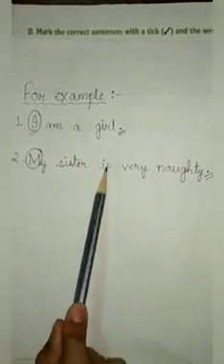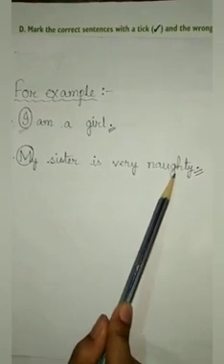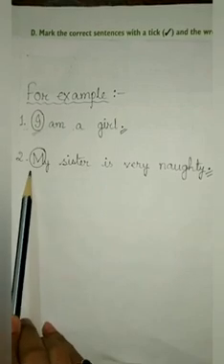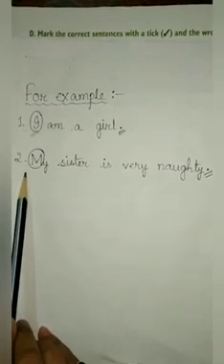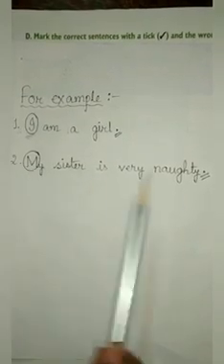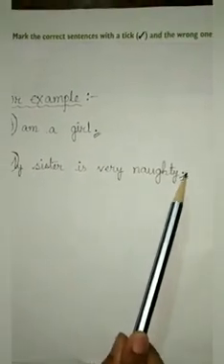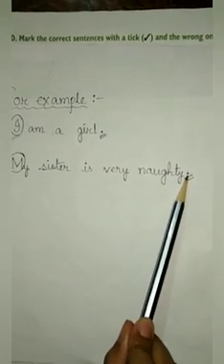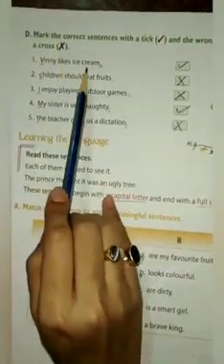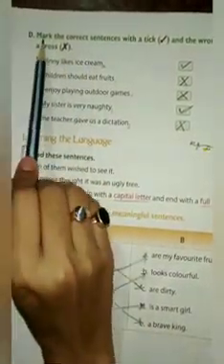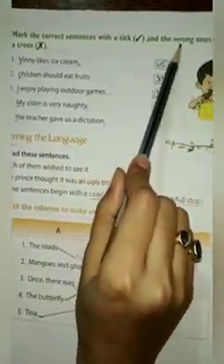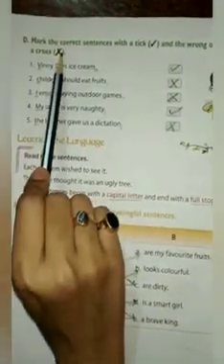My sister is very naughty. So, which is the first letter here? M. So, we have to start this sentence with capital letter M. And at the end of this sentence, we have to give a full stop. Clear children? Now, let's do this book exercise. Question number D. Mark the correct sentences with a tick and the wrong ones with a cross.